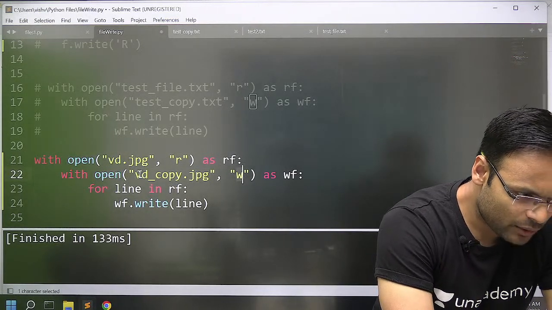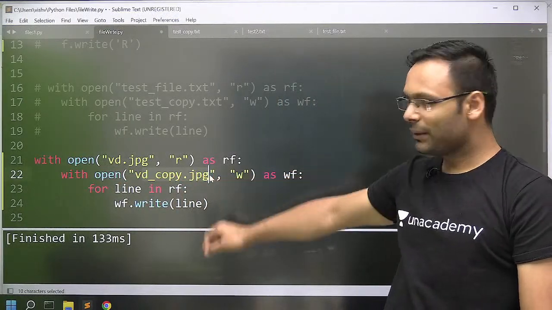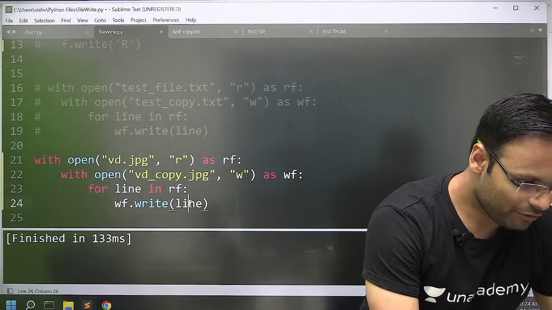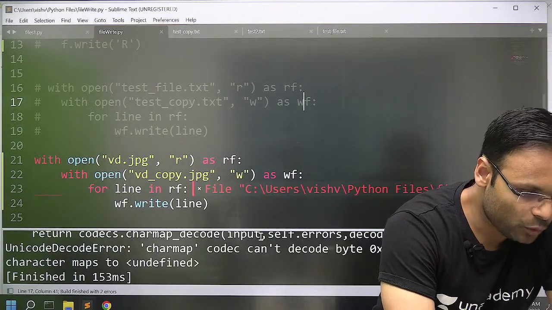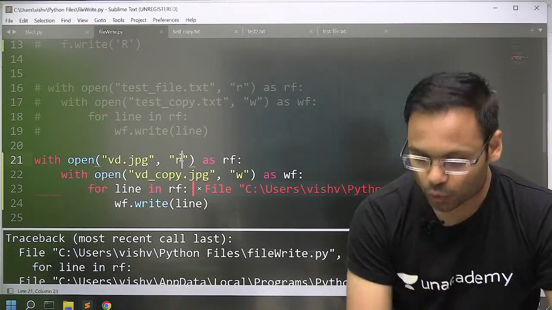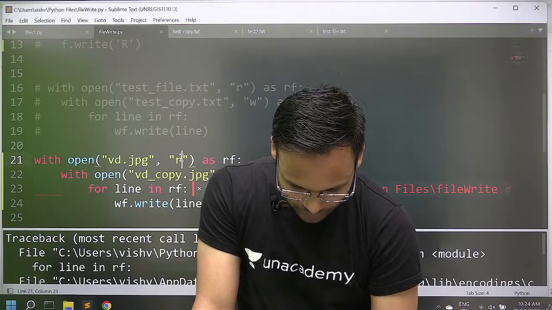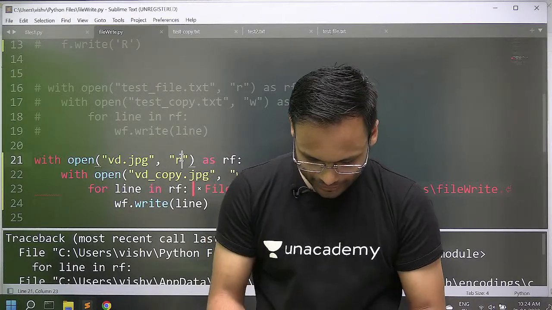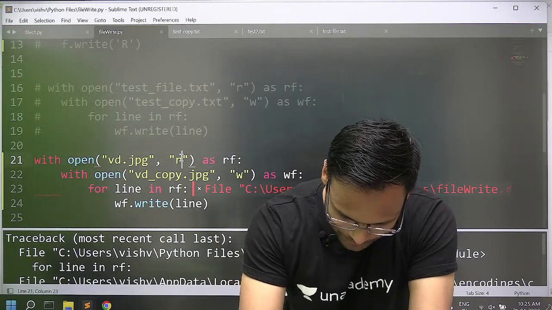In the write mode, when I'm opening this particular file, it can definitely make a copy of it, a new file, and I'm trying to do the same thing. When I run it, oops, it will give me an error. You know why? Just because in the JPG file, we don't have characters. So what happens if we don't have characters?